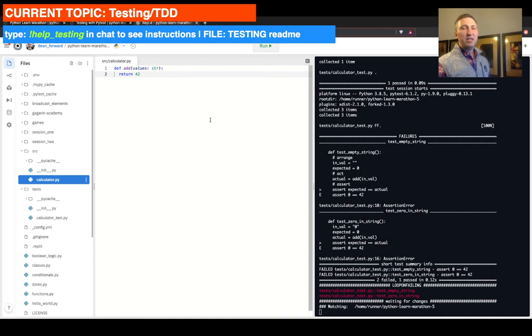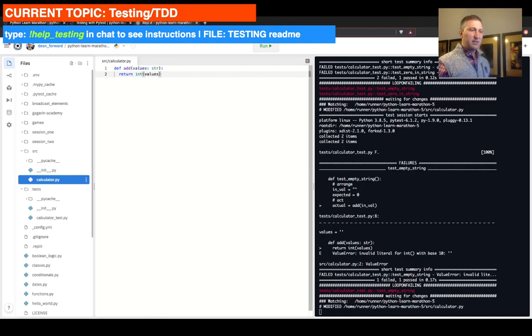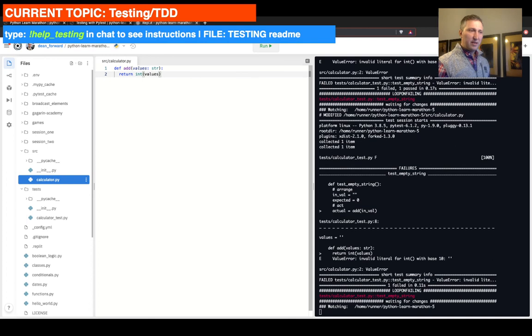So in reality, we need to convert numbers going in into integer. So we're gonna do int values. Let's start with that. So that's all great, but that fails our very first test and causes an exception value error, because invalid literal int with base 0 when you pass in an empty string.